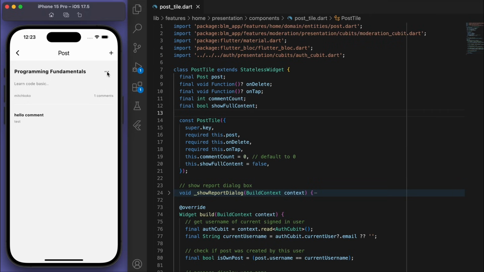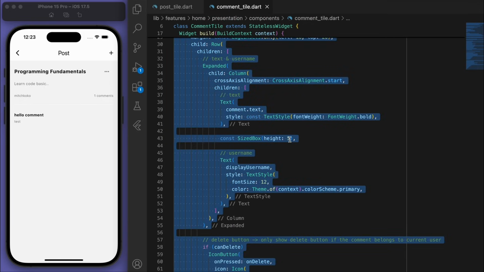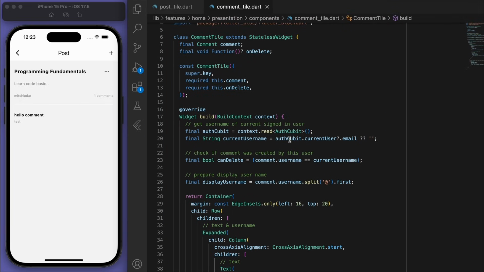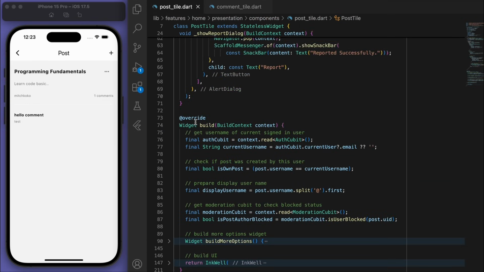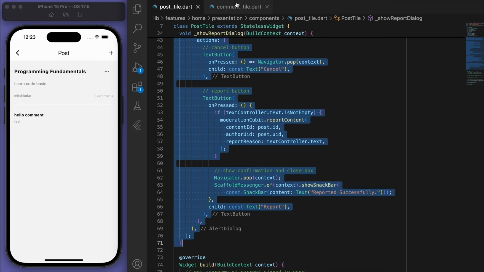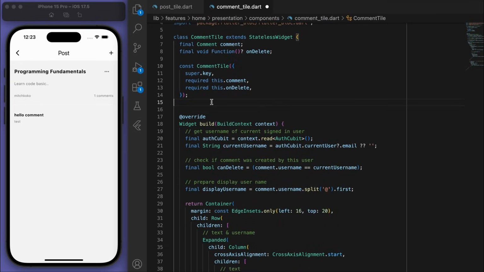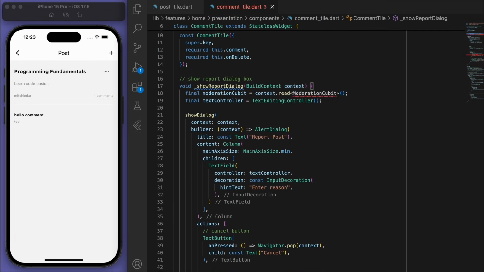And looks like for the comment tile, I don't have an option button. So let's go to the comments tile. This is going to be similar to what we just made in the post tile. So I'm just going to copy that. And let's paste it into this and just change it to be comments.